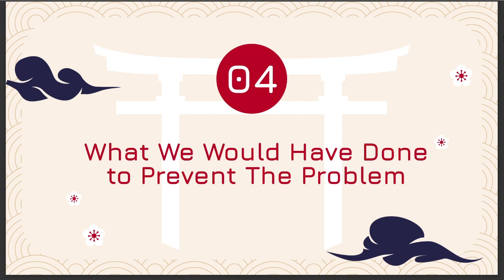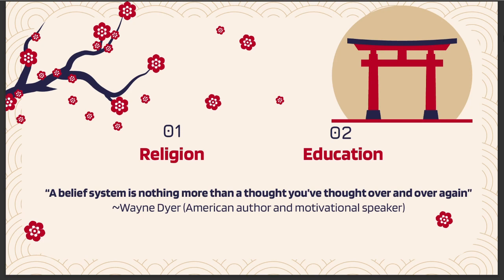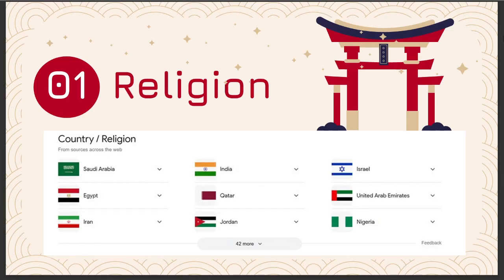So right now I'm going to talk about the solutions we propose for preventing Japan's low birth rate. We have two solutions, which are religion and education. The reason I chose these two is that no matter what the government does, supporting us financially or economically, if our belief system is still the same, nothing will change. Some Japanese people may think that having a kid is hard or takes a lot of their free time. So I chose these two to change their belief system as human beings.